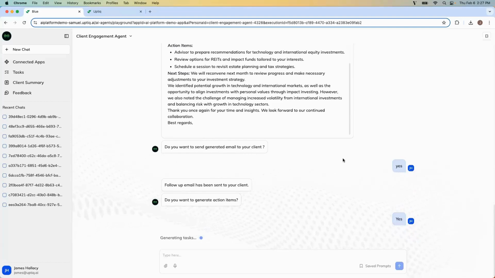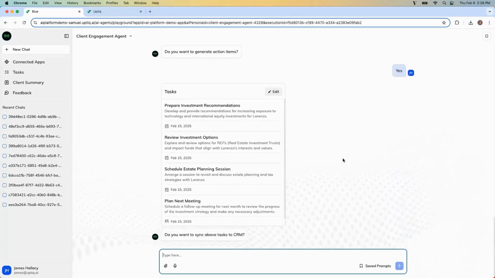This process that we're going through is typically a process that takes wealth advisors around 2 hours a day for all of their meetings. Obviously, we are doing this in a matter of minutes, significantly reducing the time to appropriately engage and interact with your customer base. Here are our tasks that it's taken.